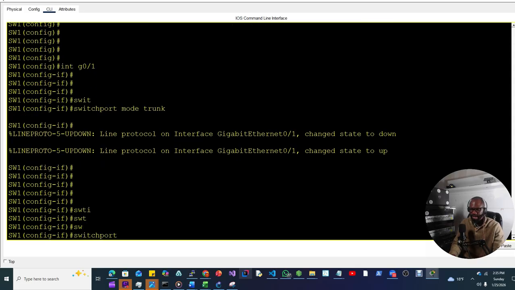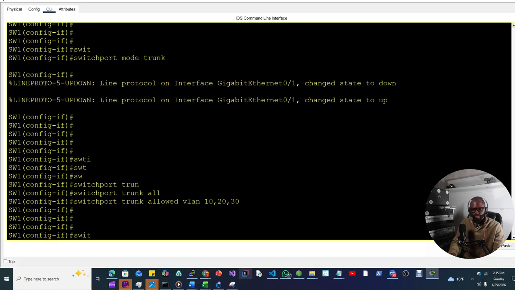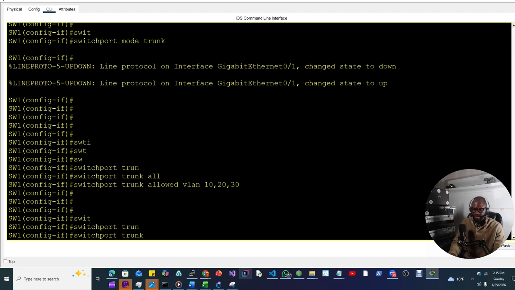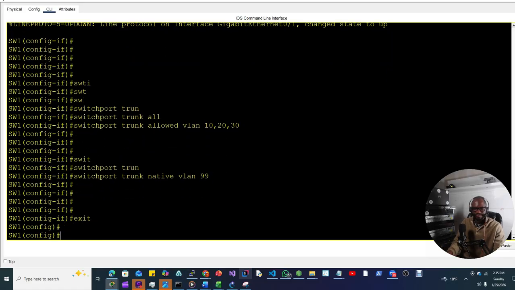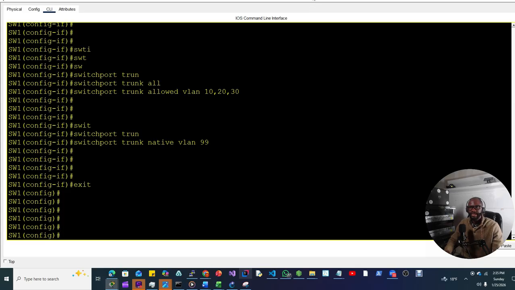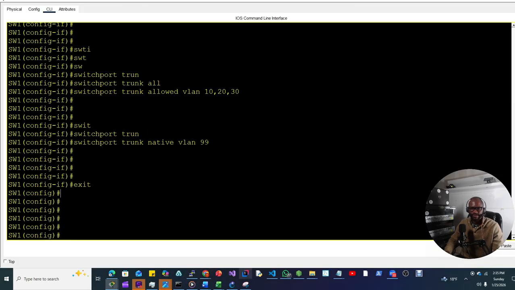and we need to allow VLAN traffic on the trunk. Switchport trunk allowed VLAN 10, 20, and 30. Switchport trunk native VLAN 99. All right, that's it. I think we're done here. Let's verify the configuration first.